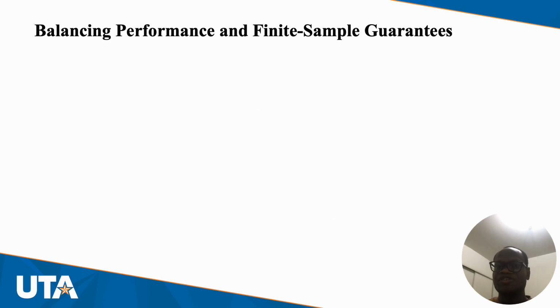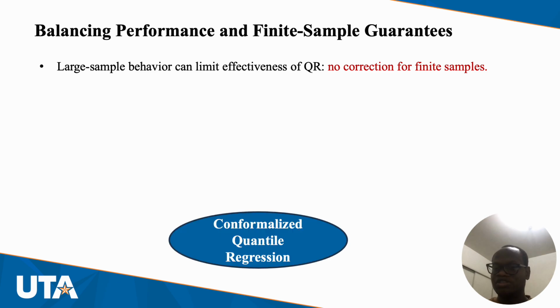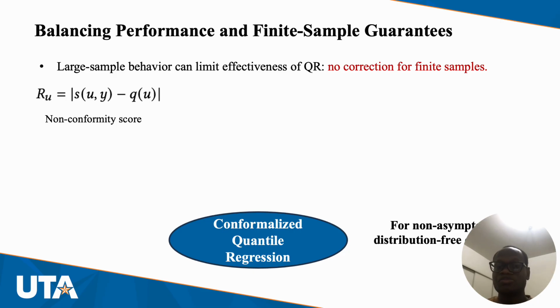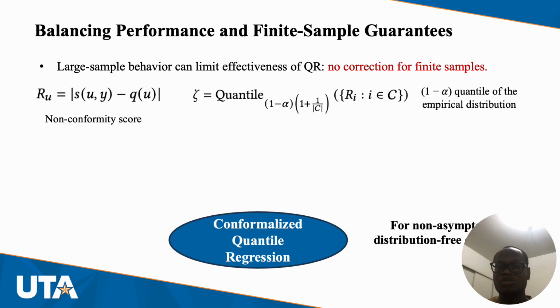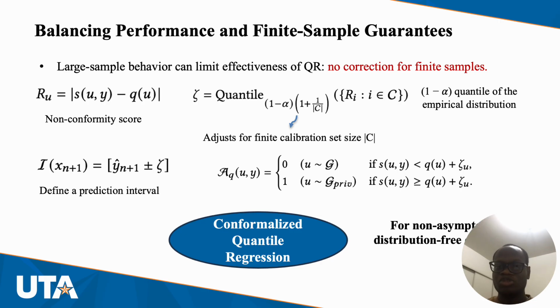The problem with quantile regression, however, is that it does not have correction for finite samples, so we use the conformalized quantile regression model, which does not assume any distribution of the underlying quantile regression model and does not have asymptotic assumptions. Using the non-conformity score, we were able to adjust the quantile of the empirical distribution for the finite calibration set size of the conformalized quantile regression model, and then define a prediction interval which helps us to have a better threshold for prediction.